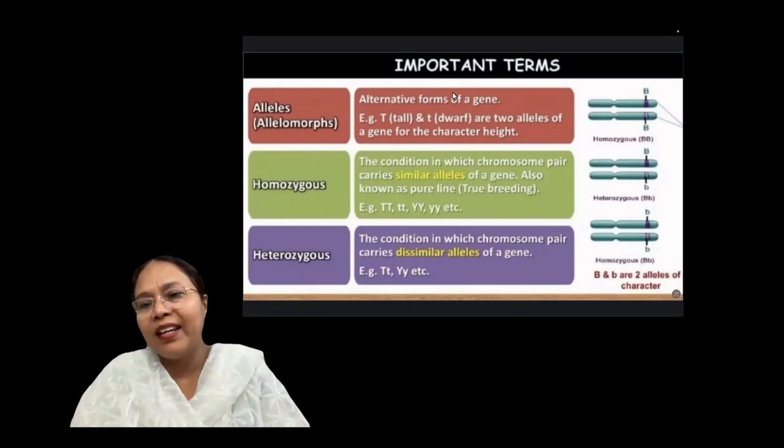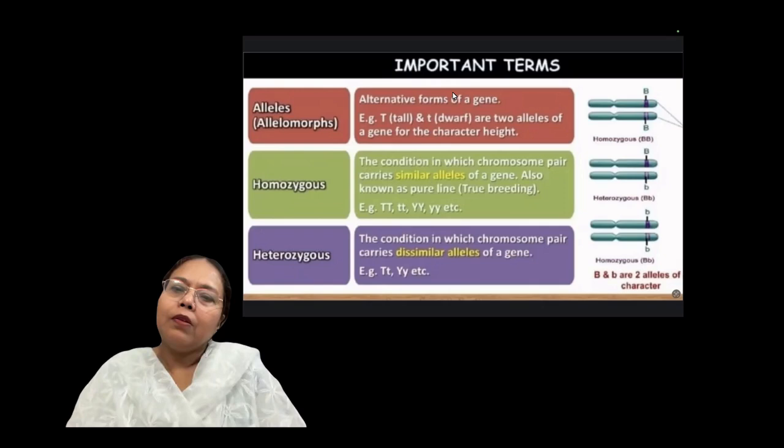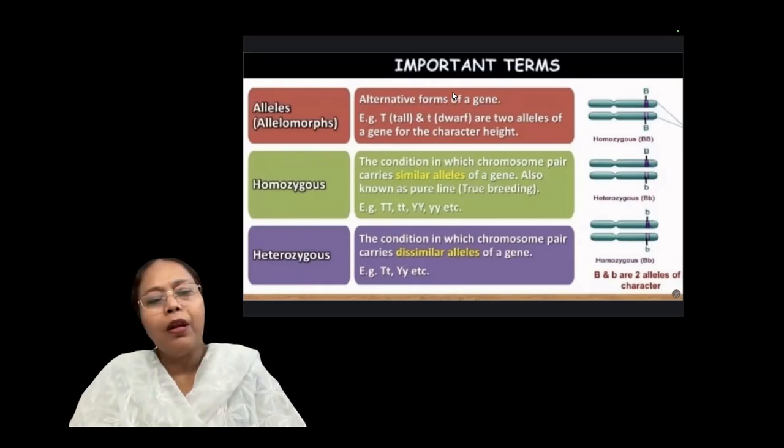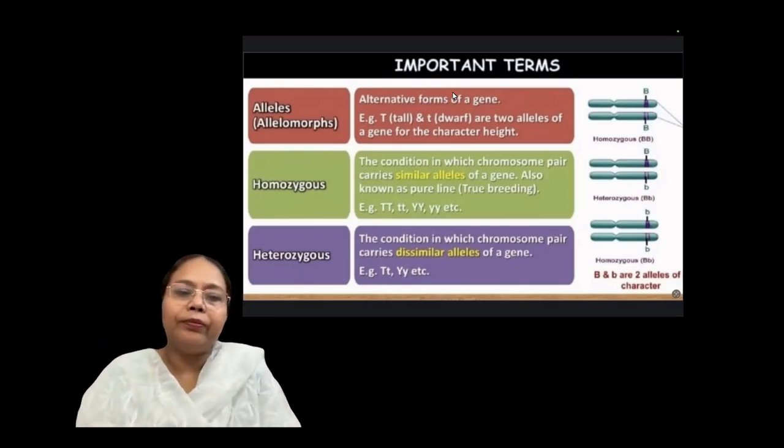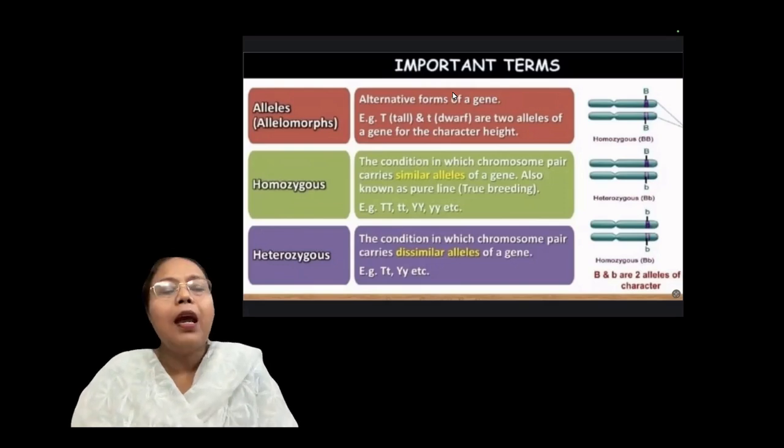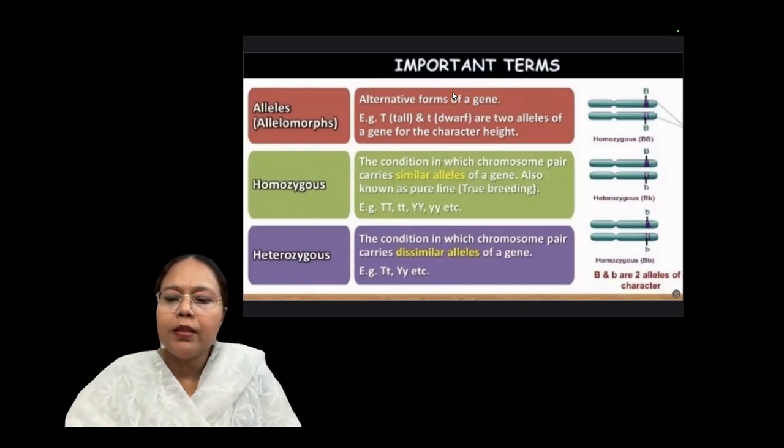As you are seeing two homologous chromosomes, one is capital B, another is small b. This is heterozygous. So these two alleles are different. It means similar is the homozygous condition. And when you are studying two alleles that are different, these are heterozygous condition. Similar homozygous and different heterozygous. So the condition in which a chromosome pair carries dissimilar alleles of a gene, that is capital T, small t, capital Y, small y, or what you are seeing, capital B, small b, these are heterozygous characters.